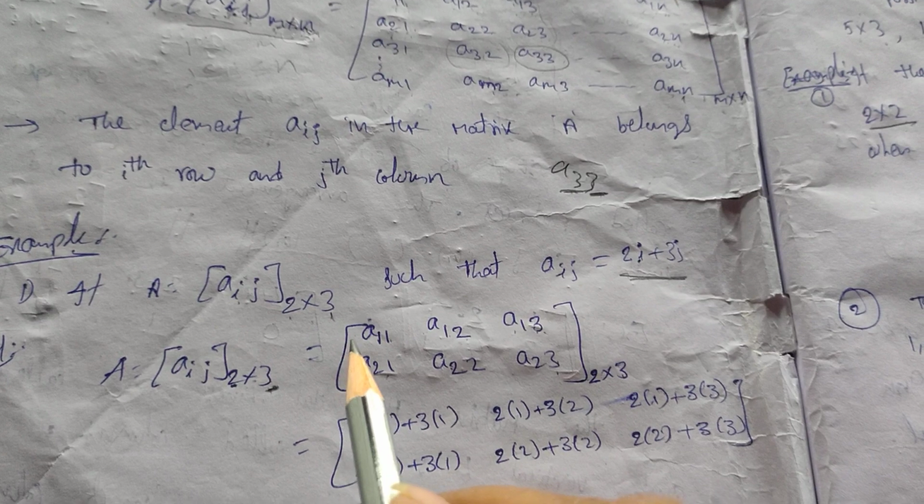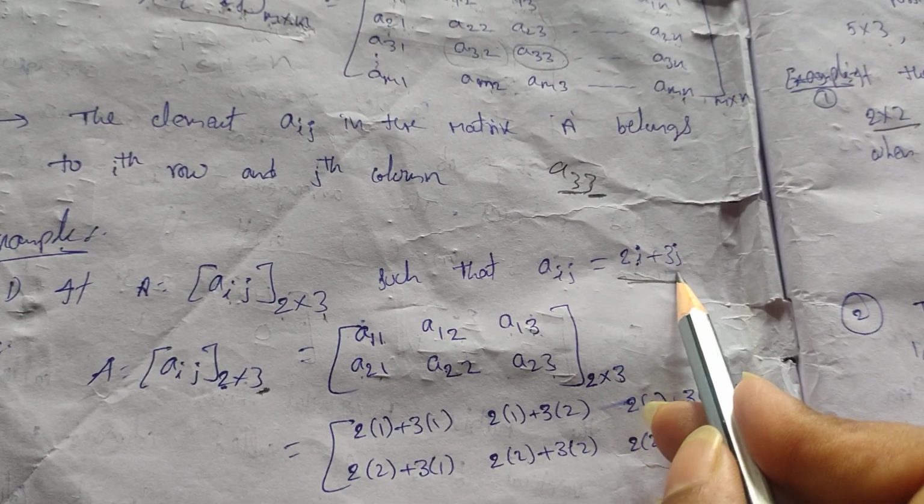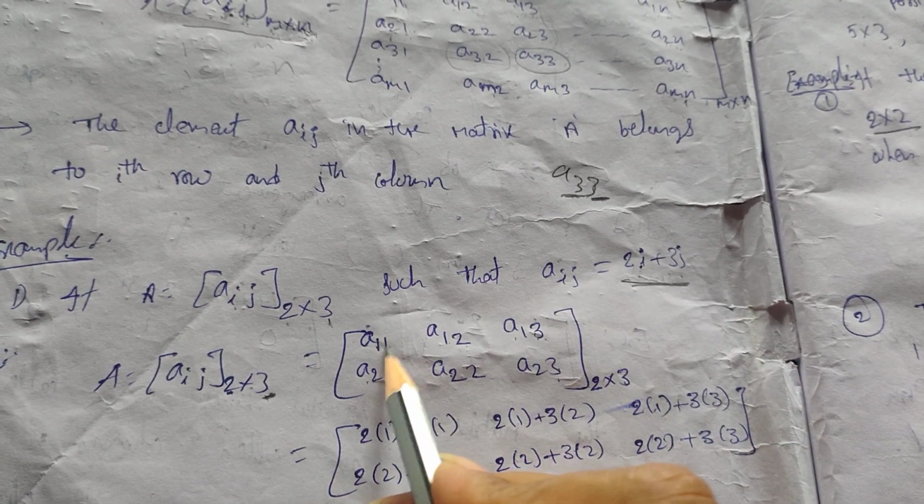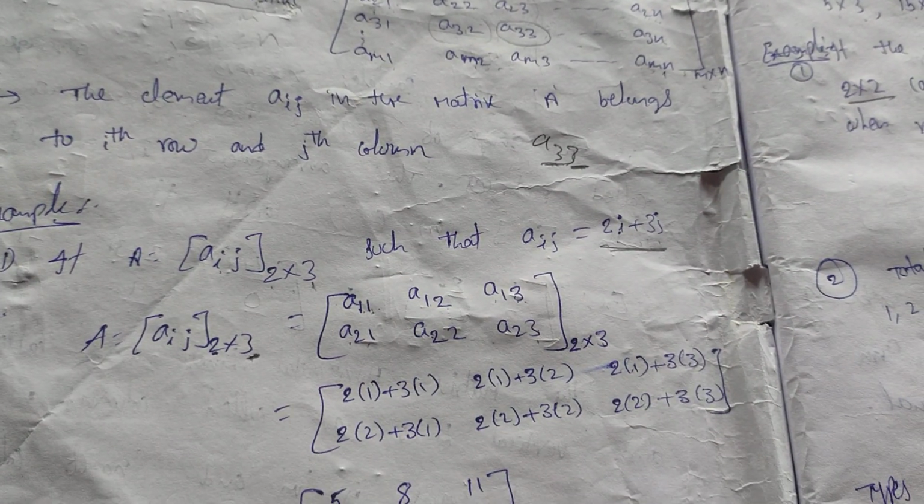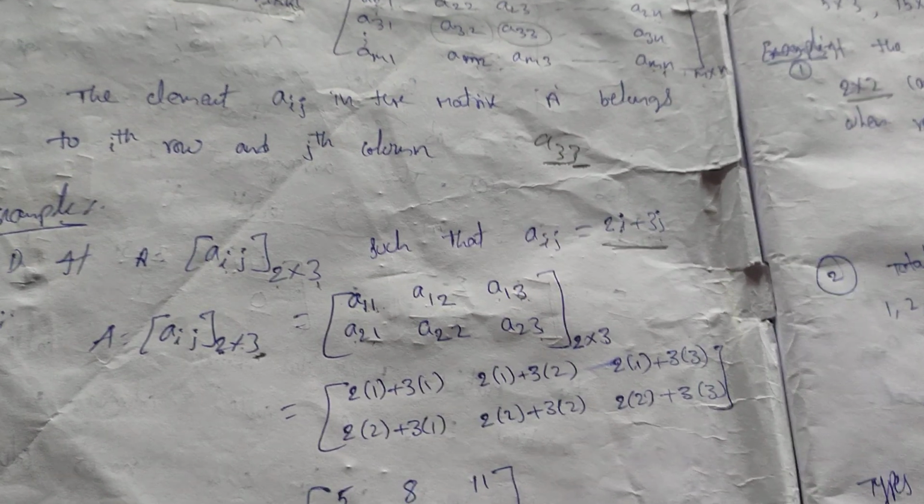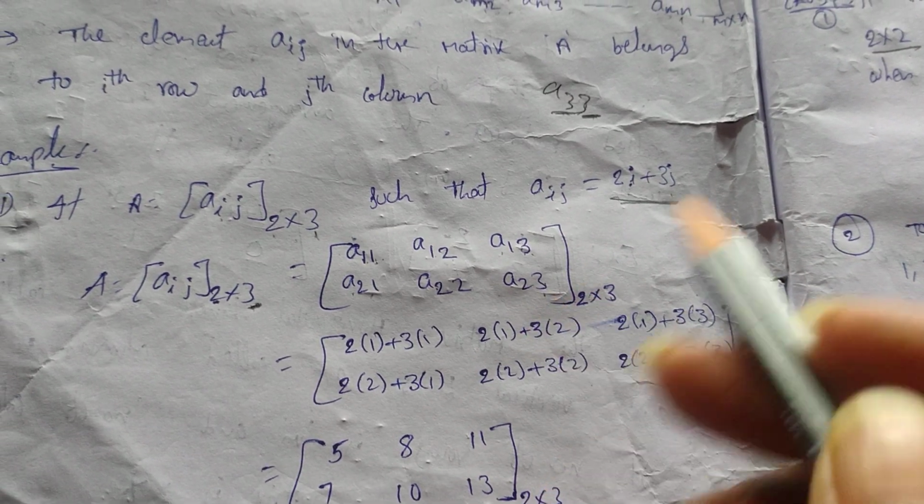So this is a 2 by 3 matrix. Now we have to write all the entries of this matrix by using this condition: 2i plus 3j. This is also one of the important model questions for MSET and IP. They won't expect mains and advanced questions, it is a very simple question.